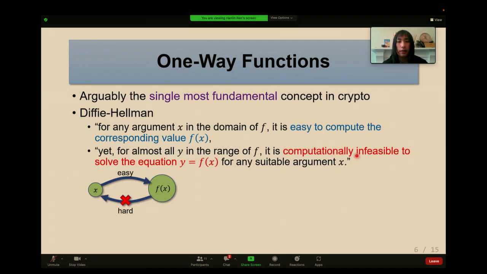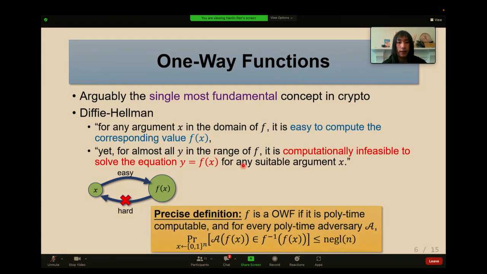Notice that this hardness of inverting f is defined in an average-case sense, and let me give you a precise definition. f is a one-way function if it's polynomial-time computable, and for every polytime adversary A, the probability over a uniformly random x that if you feed f(x) to A, then A successfully inverts f(x), should be very small. It should be negligible in n, which means less than 1 over poly(n) for every polynomial. So let me emphasize that the hardness of inverting the one-way function is an average-case hardness.